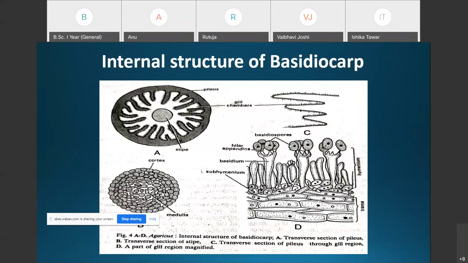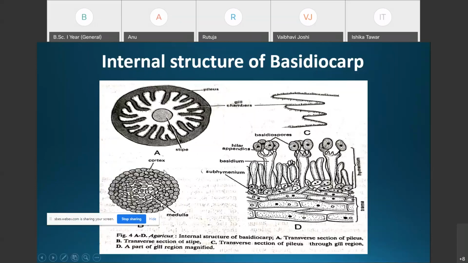The stipe is composed of numerous longitudinally intertwined hyphae. The hyphae are compactly arranged and form pseudoparenchymatous tissue in the peripheral region, whereas they are loosely arranged with large intercellular spaces in the central region.